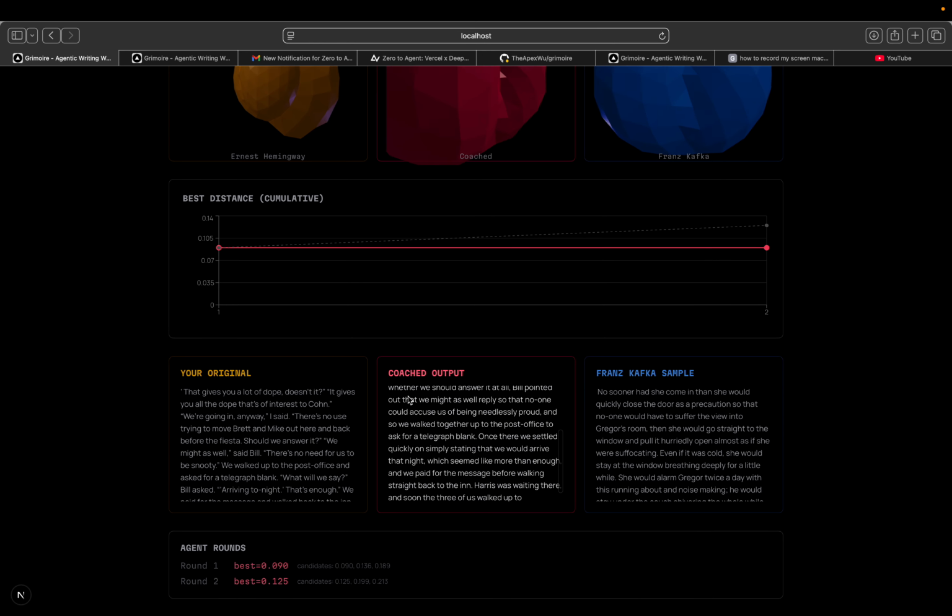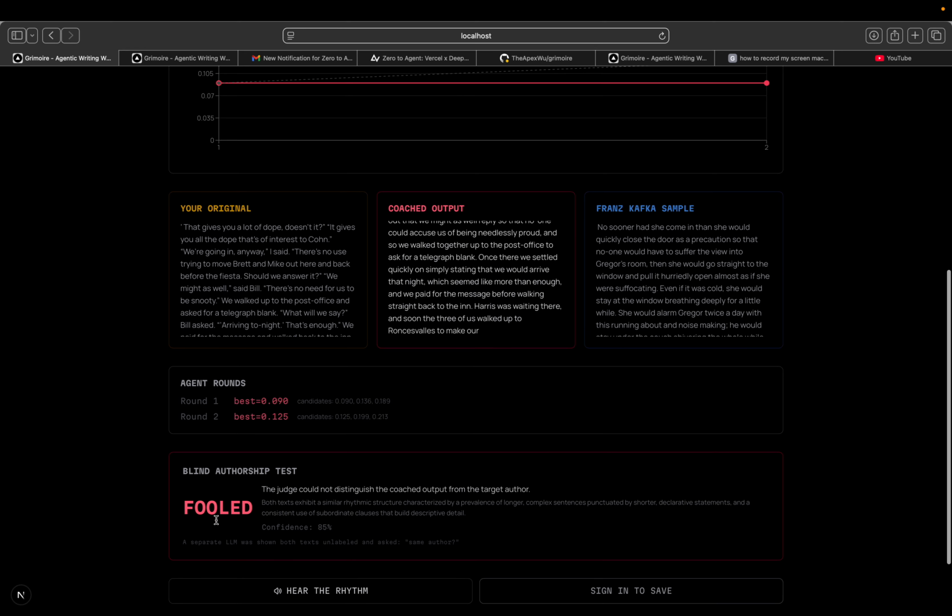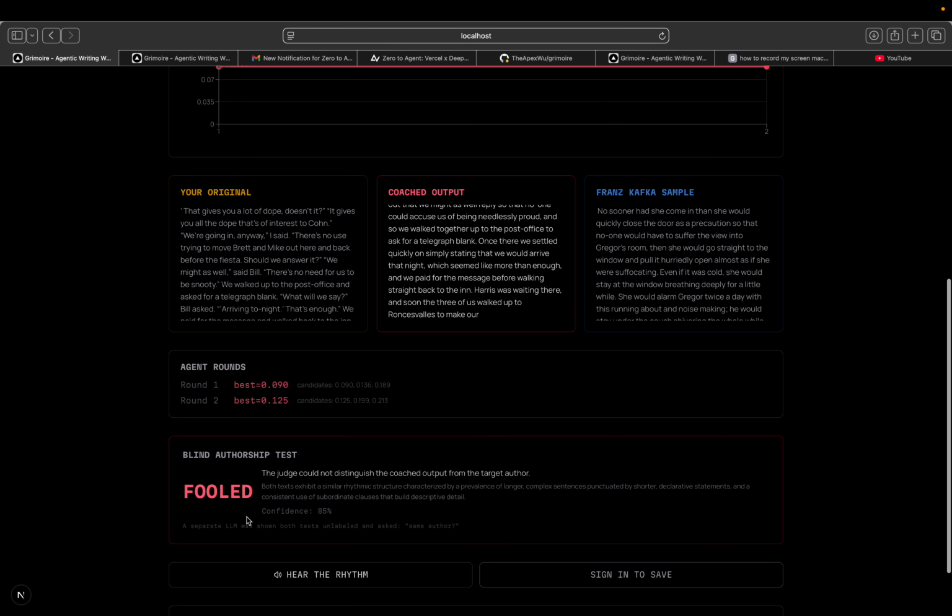And finally, we have the judge, which is basically the LLM that reads both texts blind and decides whether they're the same author. And in this case, it was fooled. It doesn't know which is the coach output. And so with Grimoire, you can paste any text, target any voice, and watch an agent converge with statistical proof.